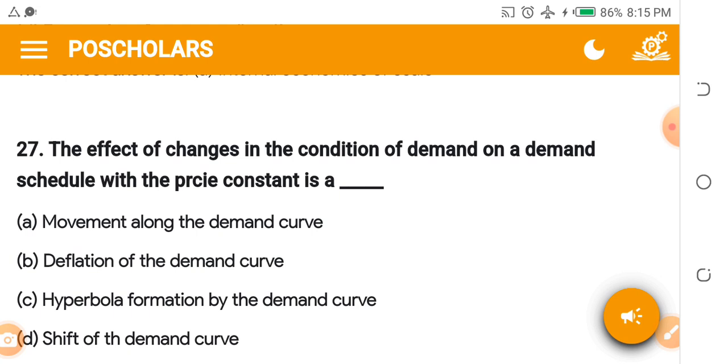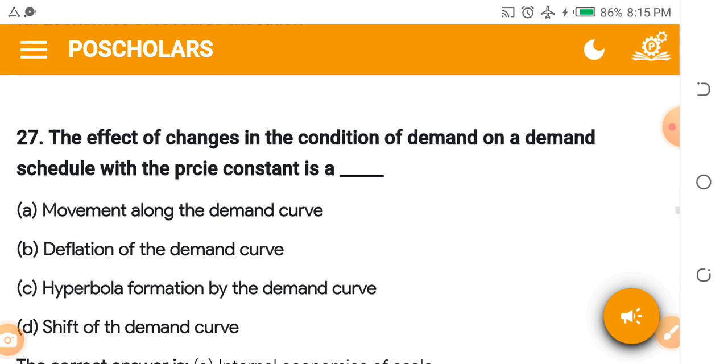The effect of changes in the condition of demand on a demand schedule with the price constant is A dash. A. Movement along the demand curve. B. Deflection of the demand curve. C. Hyperbola formation by the demand curve. D. Shift of the demand curve.